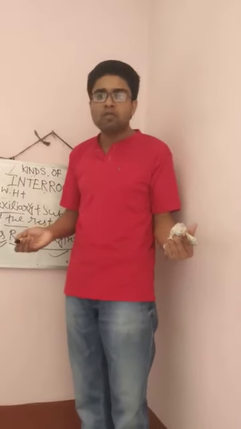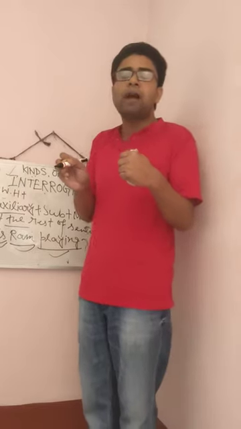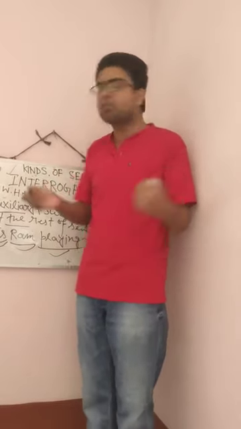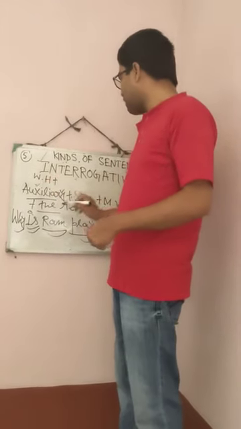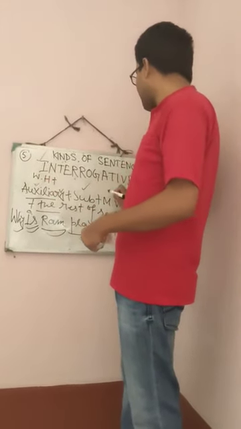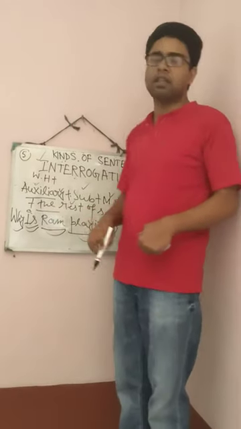Do you go to school every day? This type of question can be answered by saying yes or no. So this is yes or no type. What is the structure of yes or no type? First, auxiliary verb. After that, subject. After that, main verb. After that, object. Or after that, rest of the sentence.